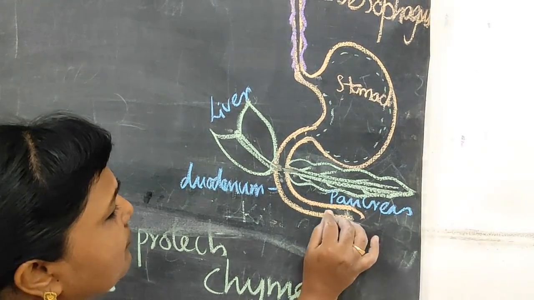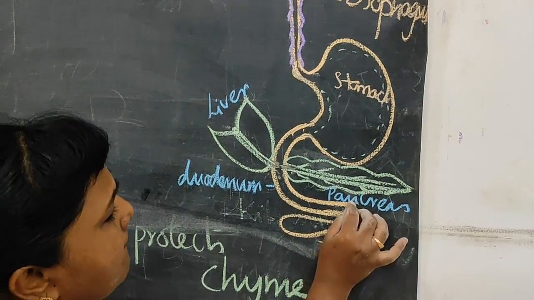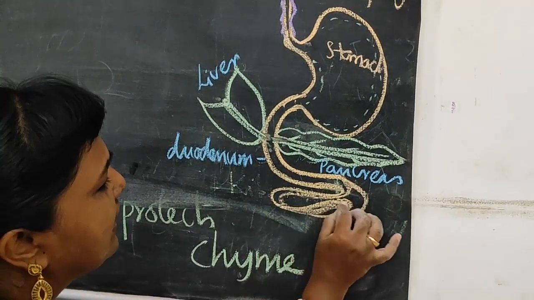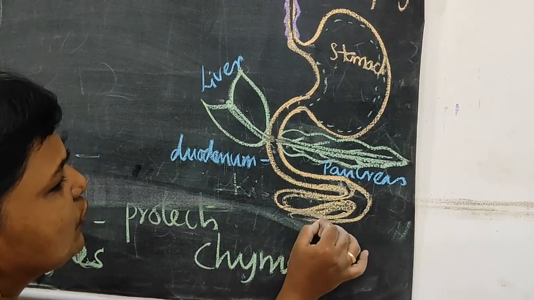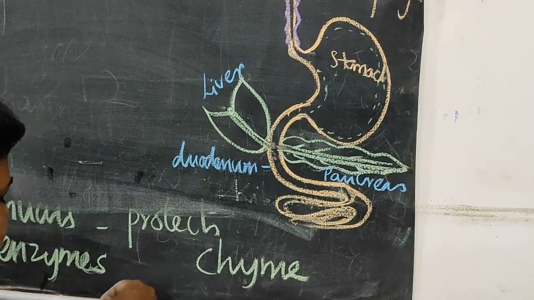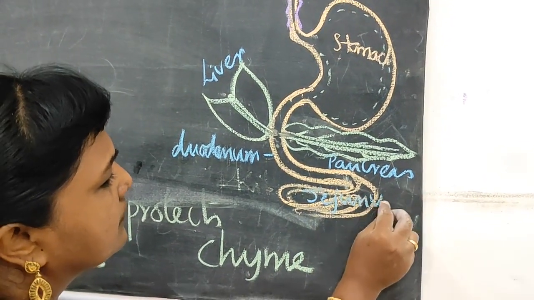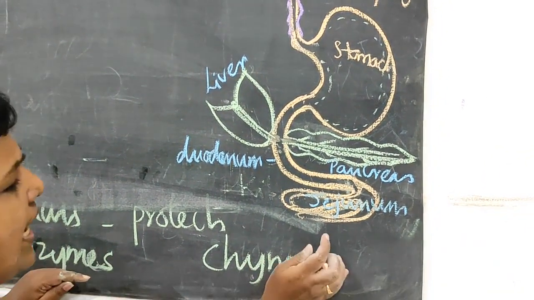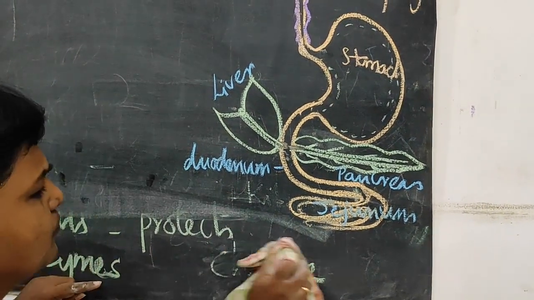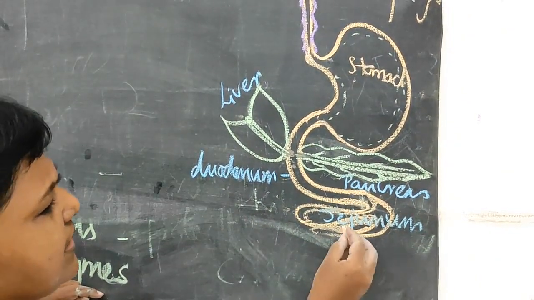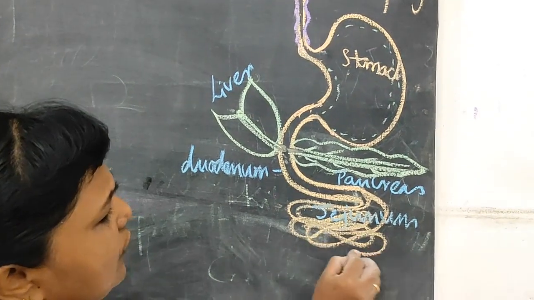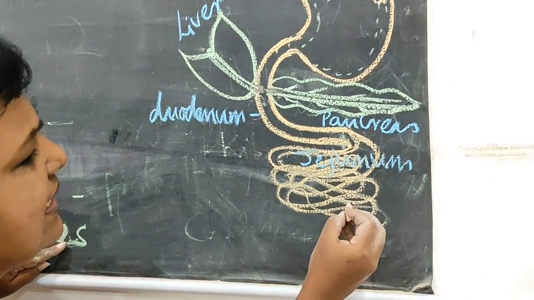So jejunum is the middle part. It is a short muscular tube. So this is jejunum. It leads into a highly coiled tube-like structure called ileum.